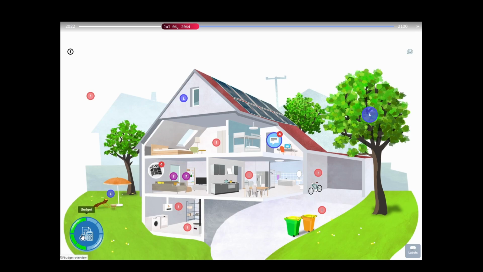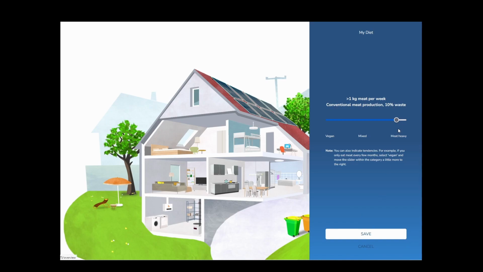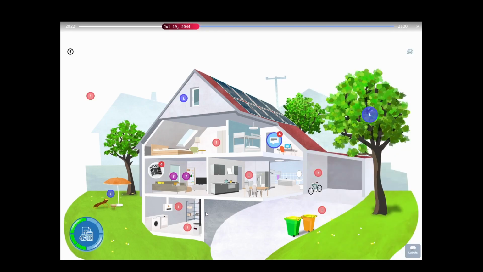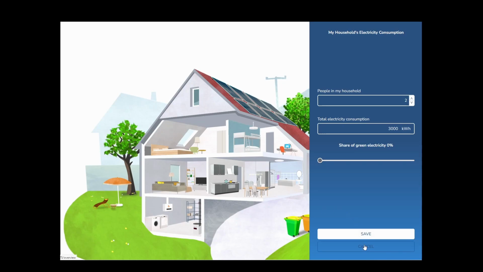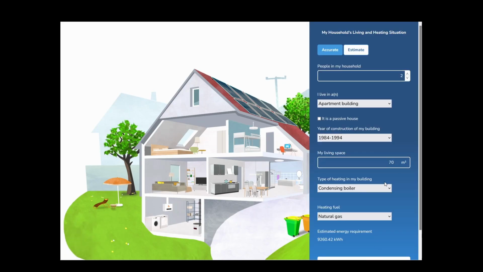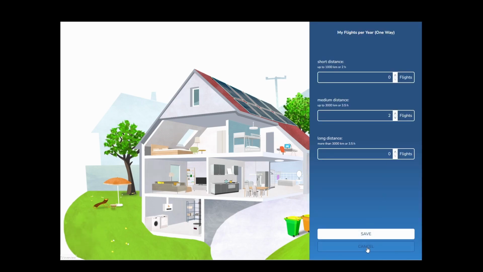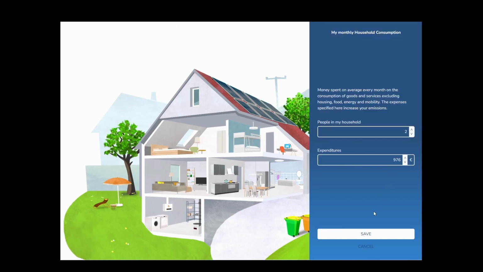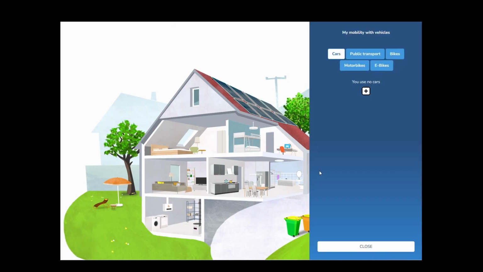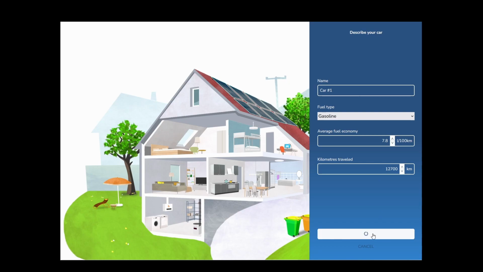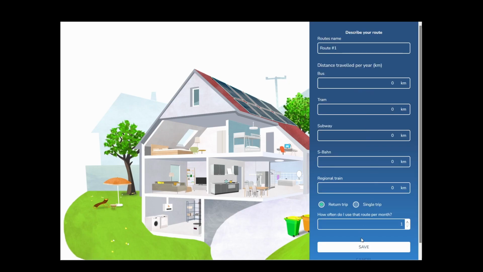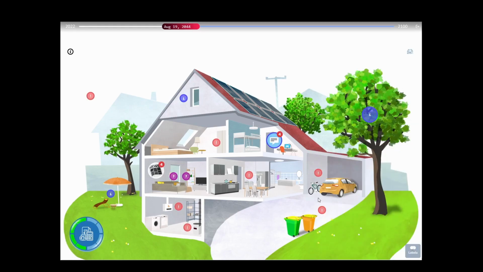First, I can specify various climate-relevant aspects of my lifestyle. In the kitchen, my diet between meat-heavy and vegan. In the basement, my electricity consumption, as well as the type and consumption of my heating. In the waste bins, my recycling behavior. In the sky, the number of flights I take. In the bedroom by the wardrobe, my consumer spending. In the garage, everything revolves around my mobility, my cars, the use of public transport, but also my bicycles, motorbikes and e-bikes. The associated CO2 emissions are calculated for all of these areas.